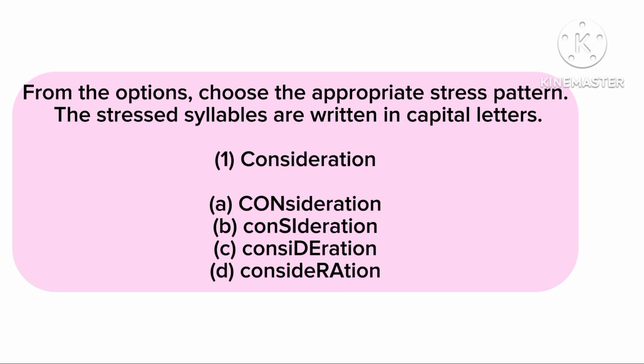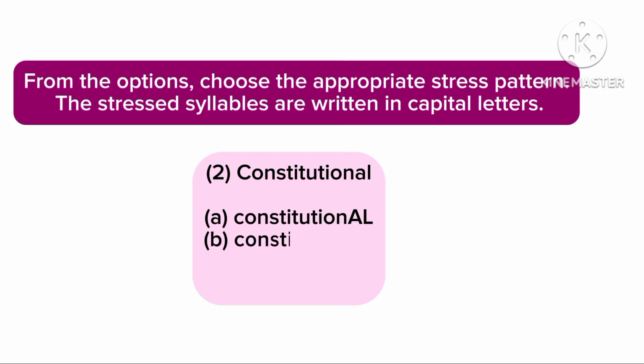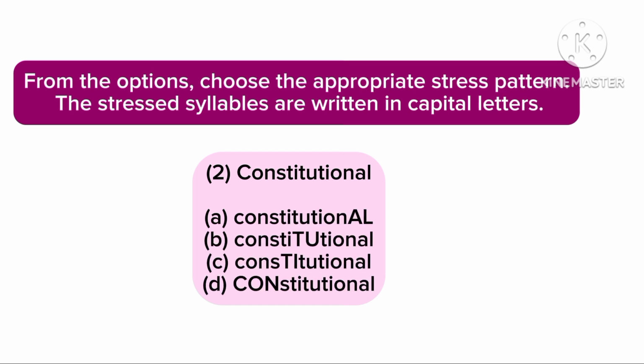We have a word that ends with TION. Think of more words. Constitution. The stress is on the second syllable from the end, which is the penultimate syllable. Constitution, TU. Jurisdiction, the second syllable from the end. So whenever you have a word that ends with TION, you should stress the second syllable from the end.